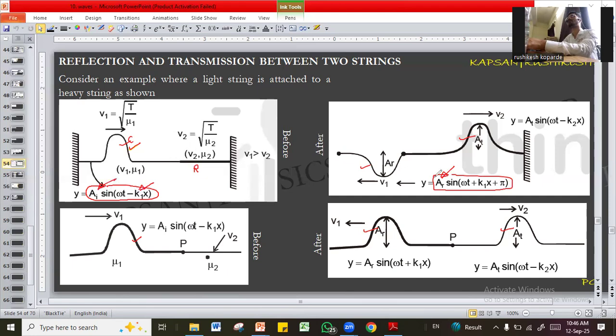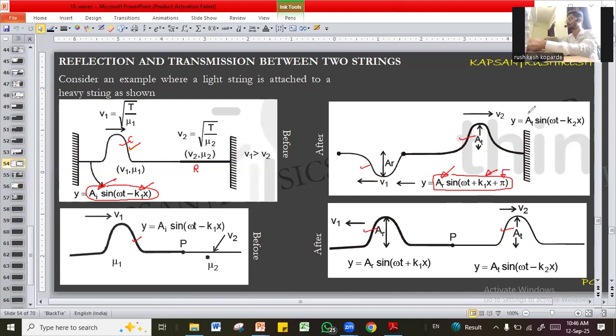Here you can see k1, here also you have to write k1, because the medium is not changing. k is 2 pi by lambda. The decision of lambda will be taken by the medium. And you can observe the phase change of pi because the second medium was a denser medium. So the reflected wave will undergo a phase change of pi.